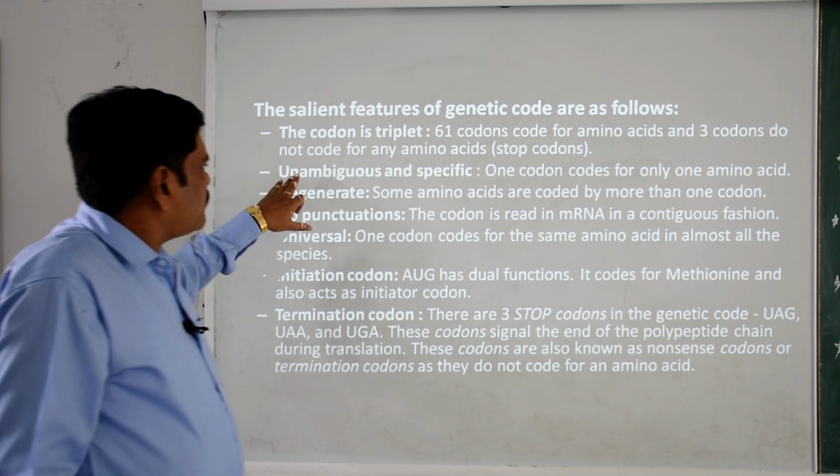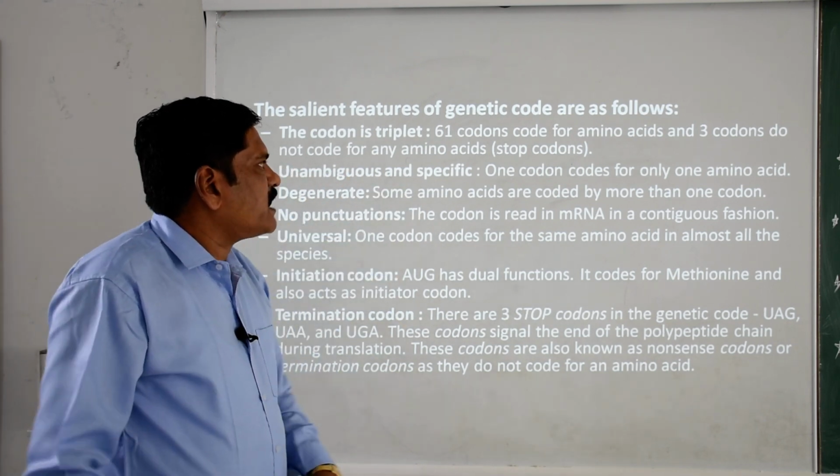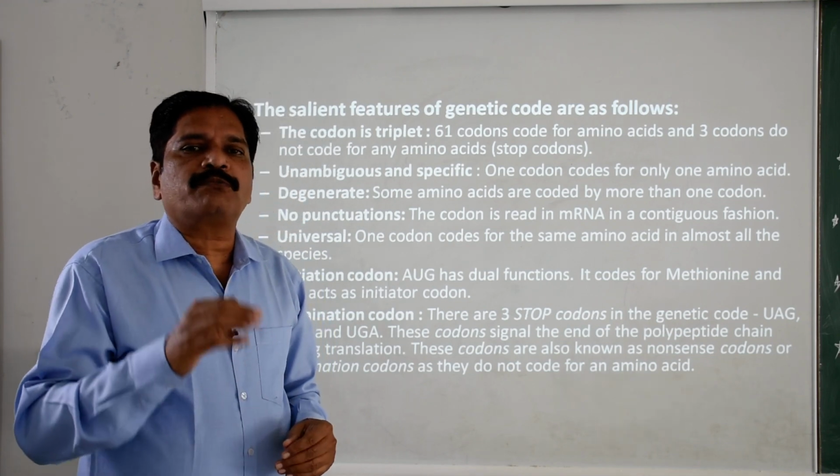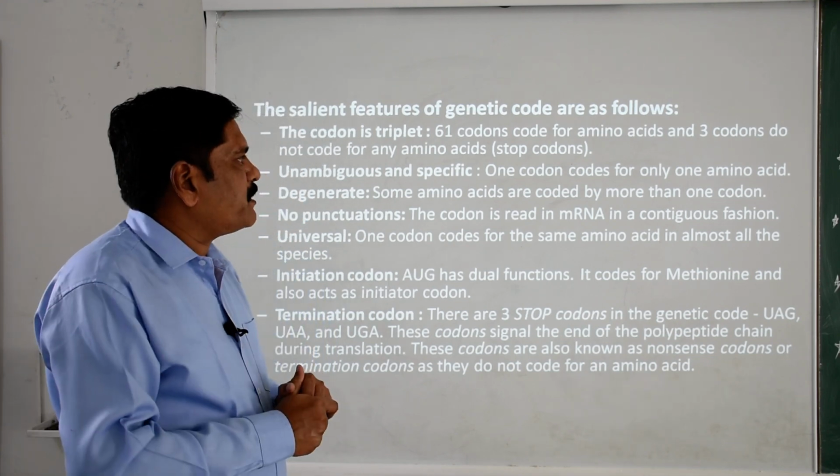Clear? Then these codons are unambiguous and specific. That means a specific codon codes for a specific amino acid.